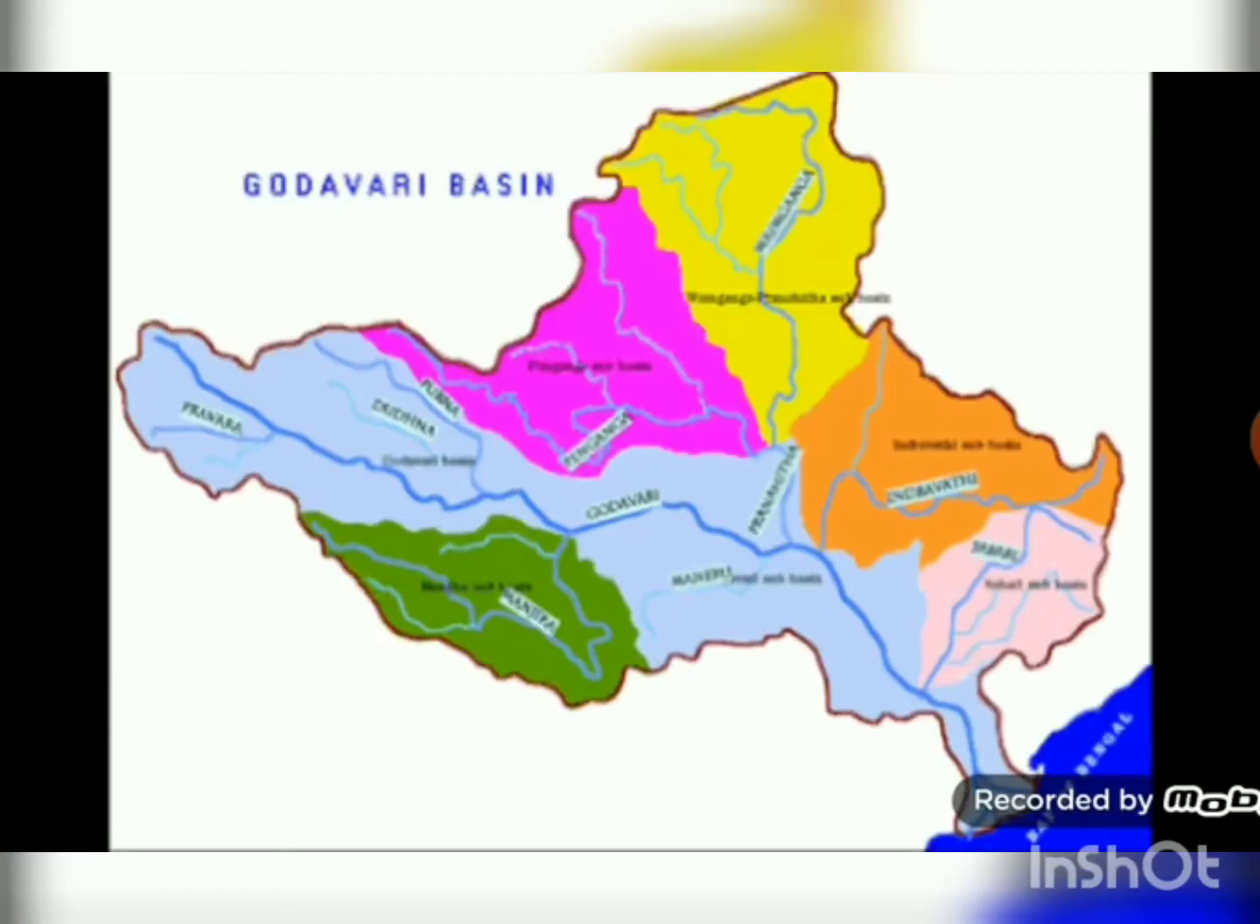Next is the Godavari Basin, the largest of the peninsular rivers. It originates on the slopes of the Western Ghat near Nasik and is 1465 km long. 50% of its basin lies in Maharashtra and the rest is in MP and Andhra Pradesh. It is known as the Ganga of the South.